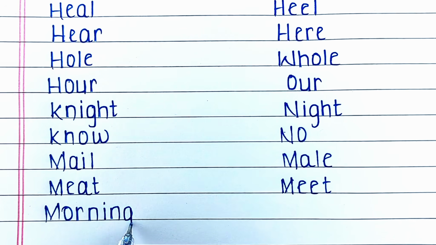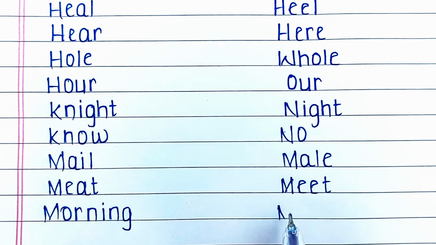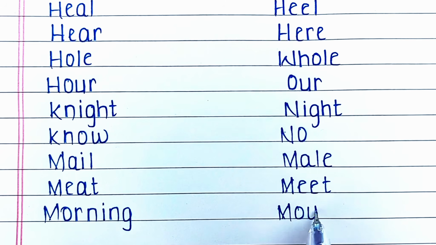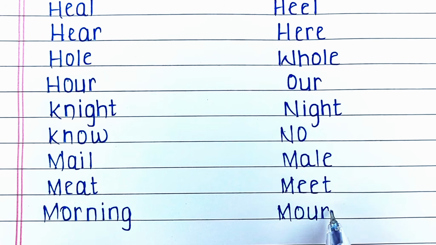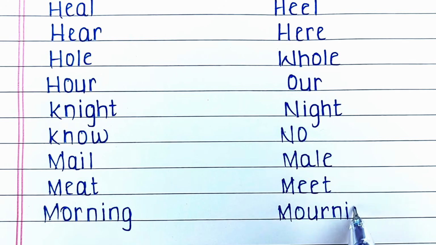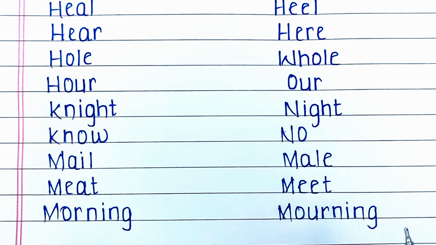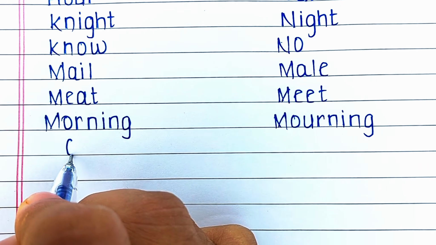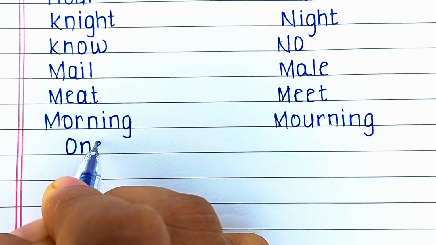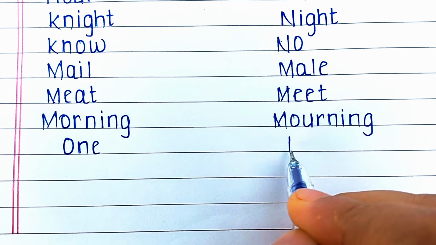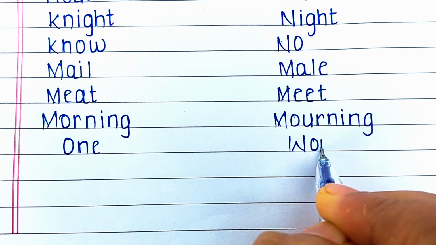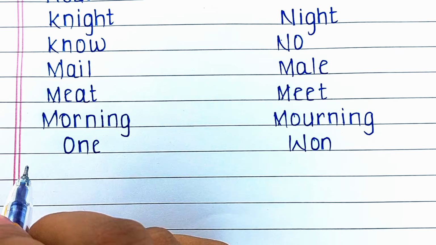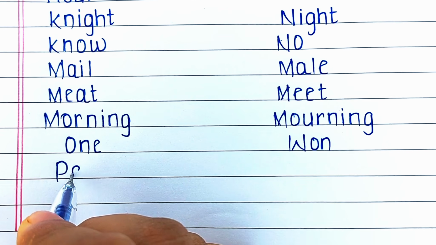Next word is M-O-R-N-I-N-G, morning. Morning means the early day. Its homophone is M-O-U-R-N-I-N-G, mourning. That means grieving. Next word is O-N-E, one. That means number one. Its homophone is W-O-N, won. This is the past tense of win.